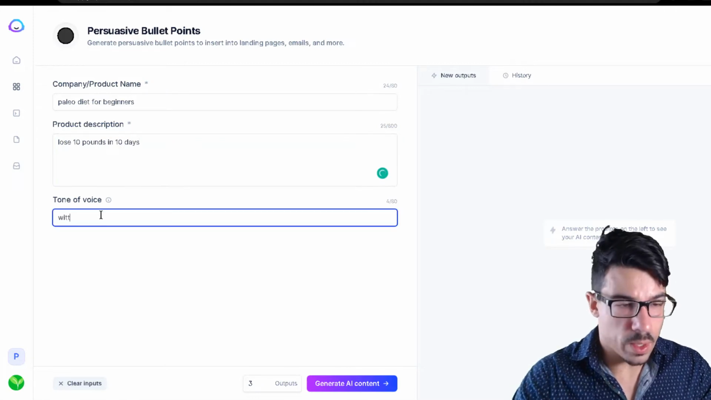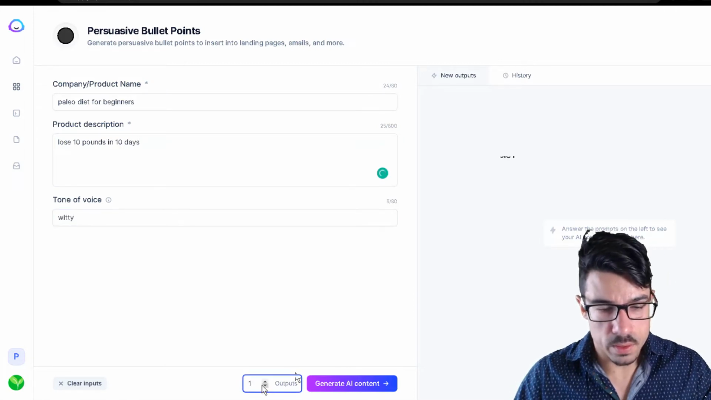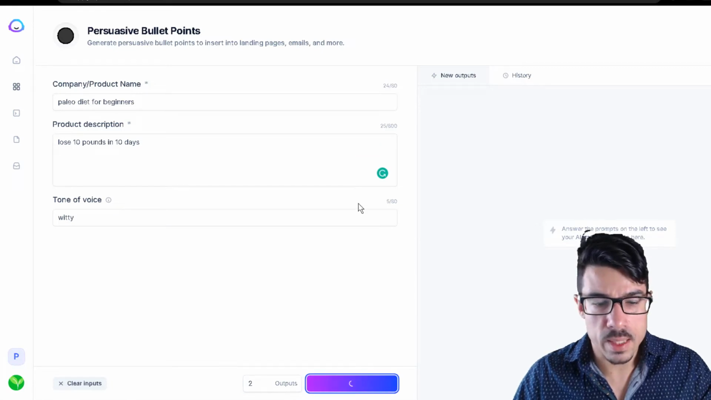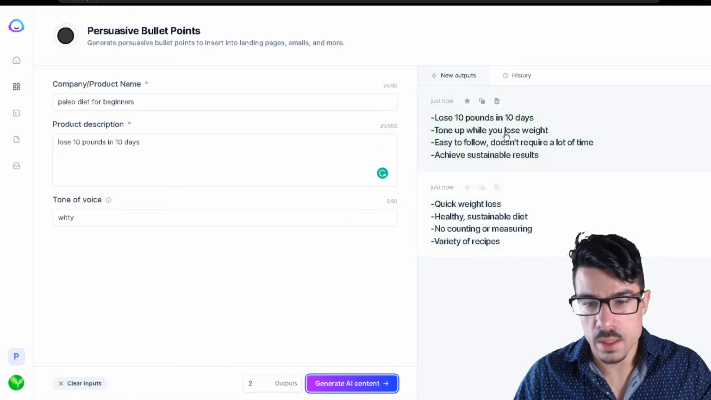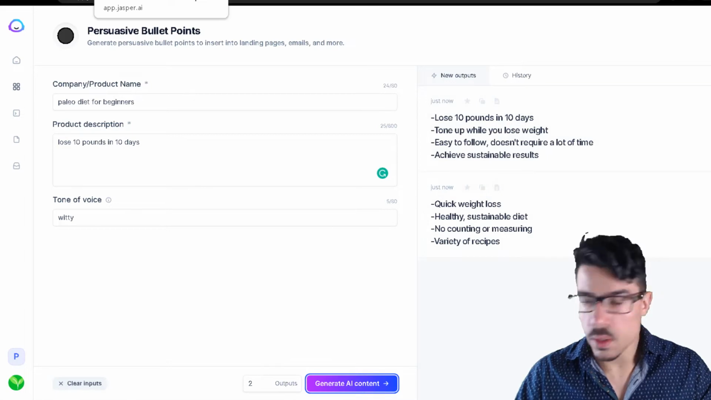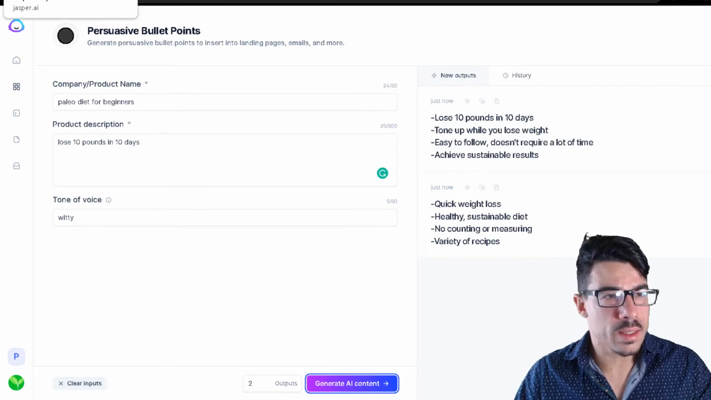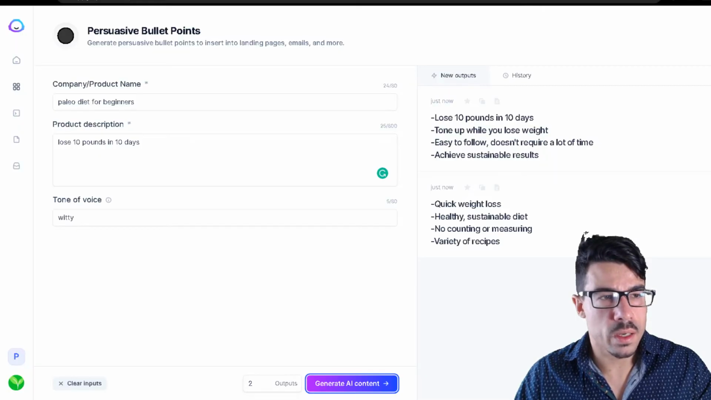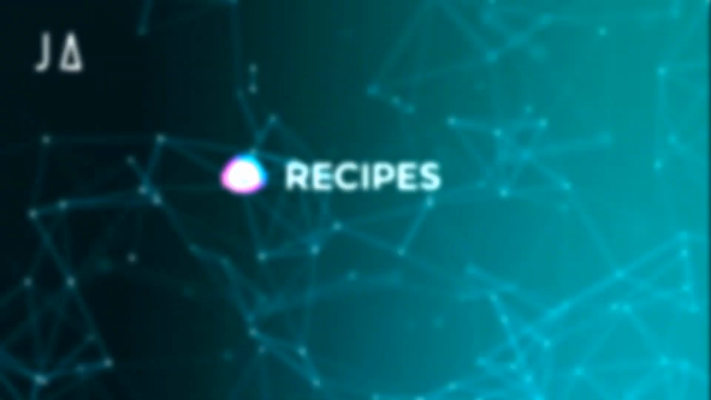Okay, witty. Let's check witty. Let's put over here 2, generate 2, and we get bullet points that we can use. Okay, pretty cool options over here. So these are the templates that you can use for using Jasper.ai.